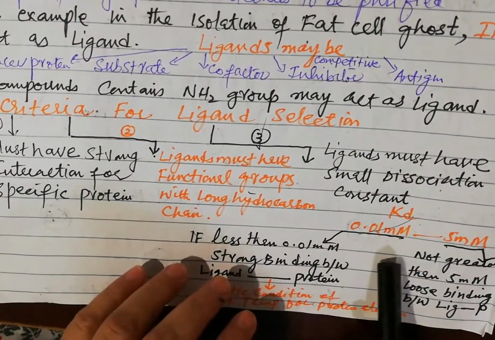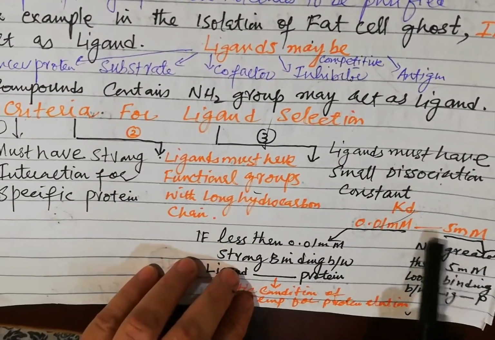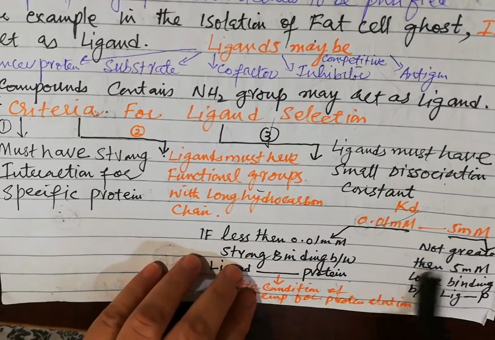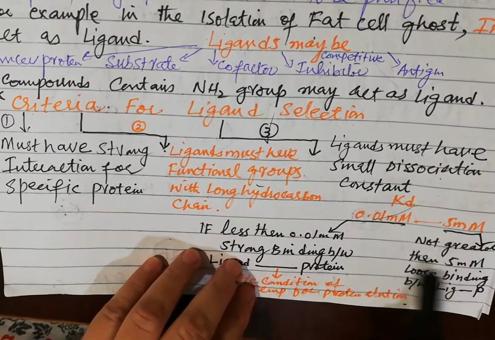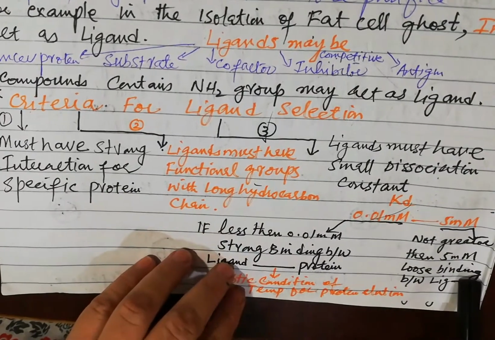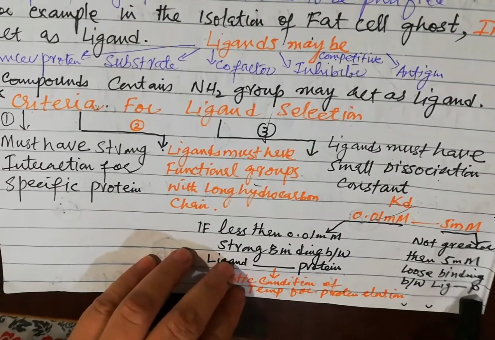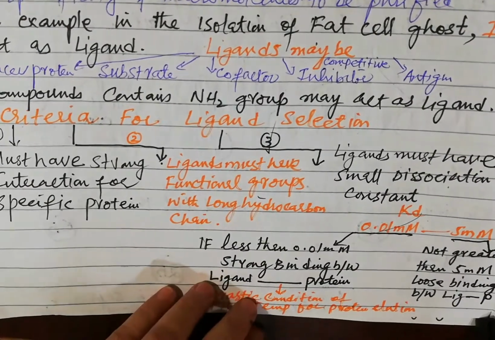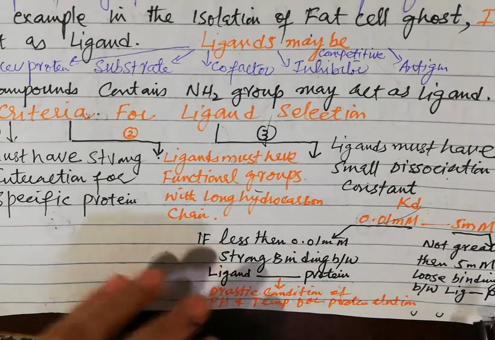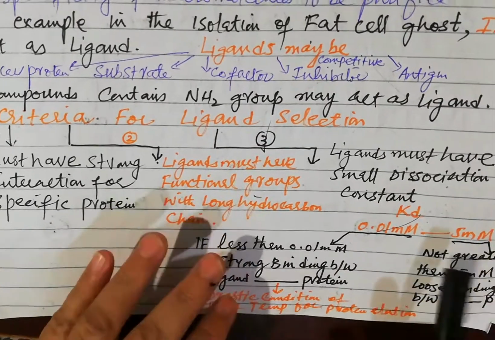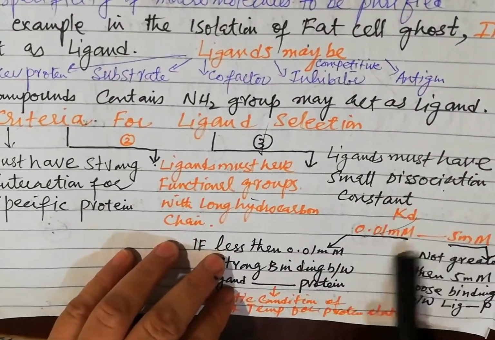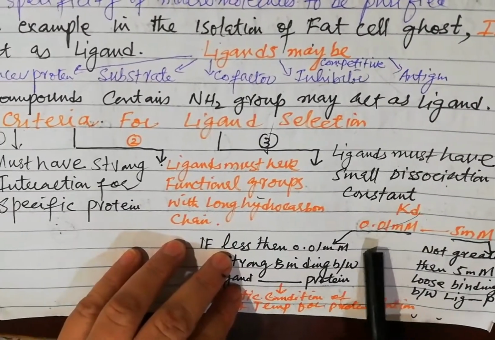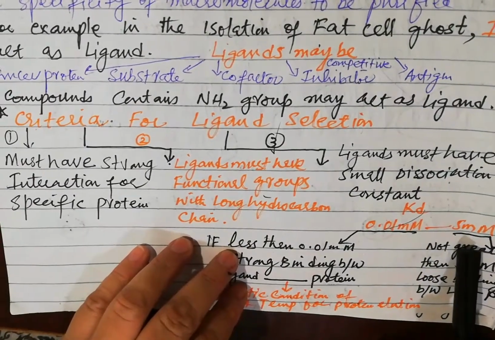Second, if the Kd value of the ligand is greater than 5 millimolar, then loose binding will occur between the ligand and protein, and the protein will be eluted before purification, before binding to the ligand. That is why the Kd value is maintained between 0.01 millimolar and 5 millimolar.